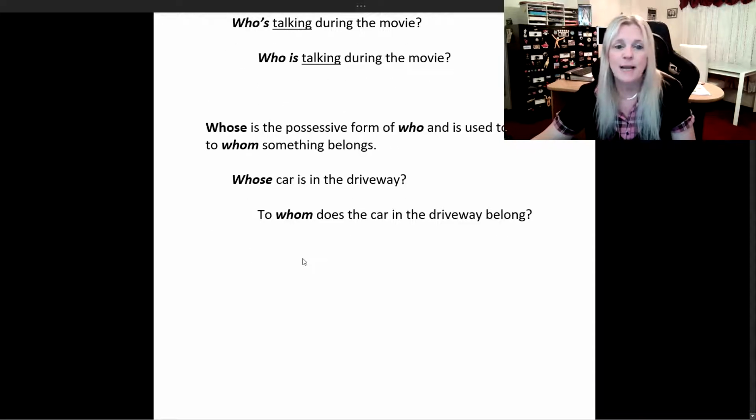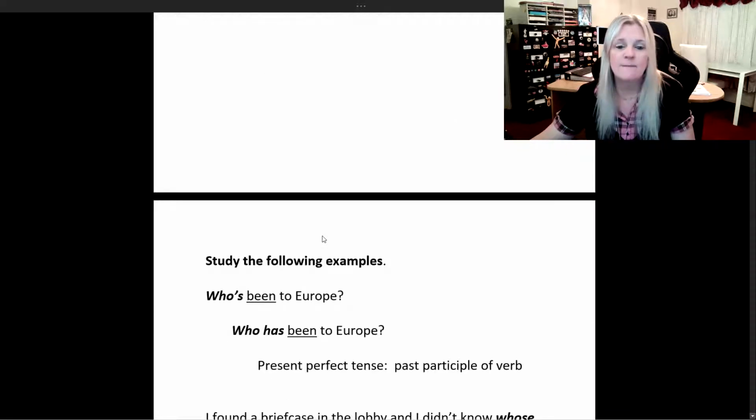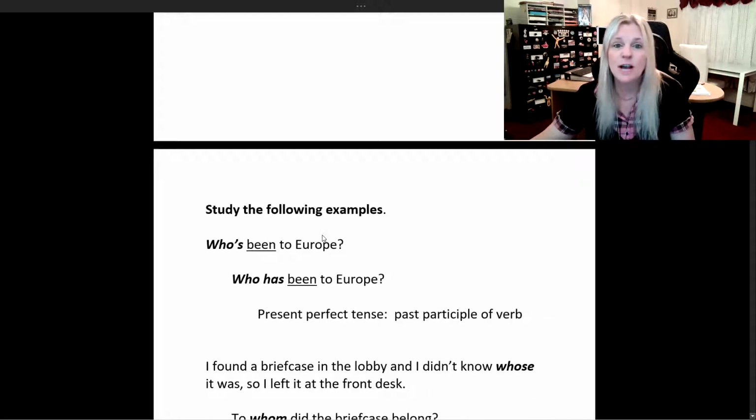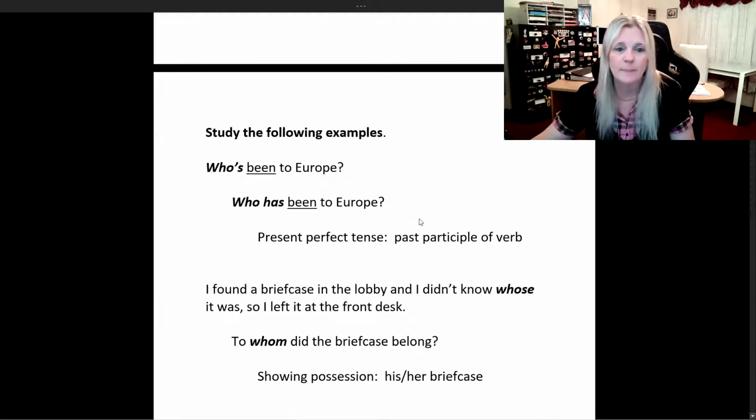Like if we say, whose car is in the driveway? So the question is, to whom does the car in the driveway belong? That's the question you have to ask yourself when using whose. Okay? So now study the following examples. Now I tried to make this as easy as possible for you guys because I know it's going to take some practice to learn this and to use these two words correctly.